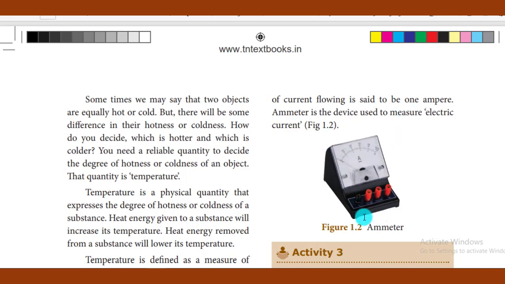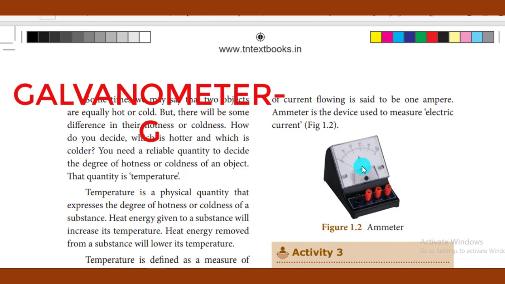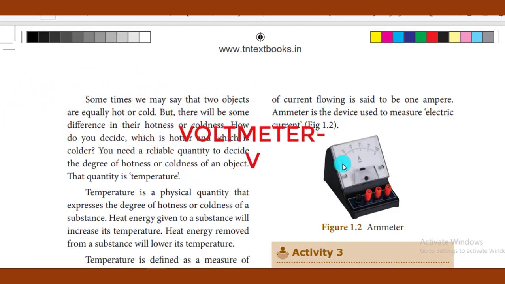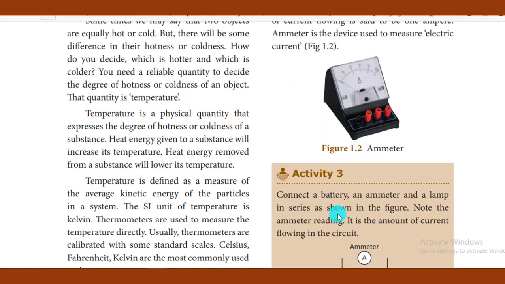Electric current is measured using an ammeter. See this ammeter? You can see the letter A here. With the help of this letter, you can find out this meter is an ammeter. And a galvanometer is also there, and a voltmeter also. For the galvanometer, you can see the letter G. For the voltmeter, you can see the capital letter V. So this meter is used for measuring the current, and it is called an ammeter.